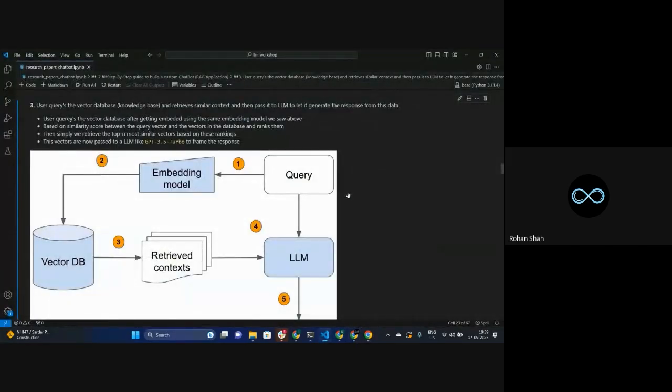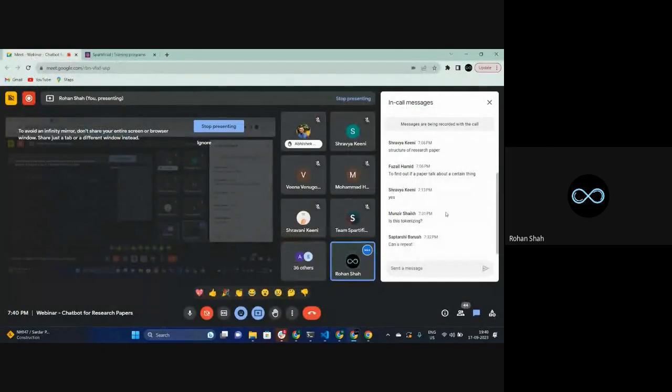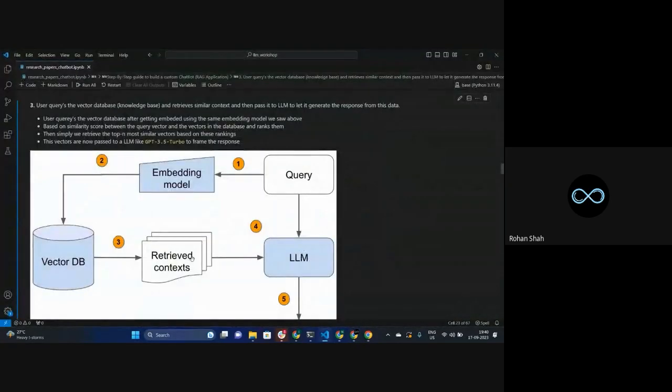Anyone else over here who did not understand this process? Because this process is the most important one. That's where every problem will lie. If you don't understand this step, everything else after this is just going to be a waste of time. You won't be able to understand anything.